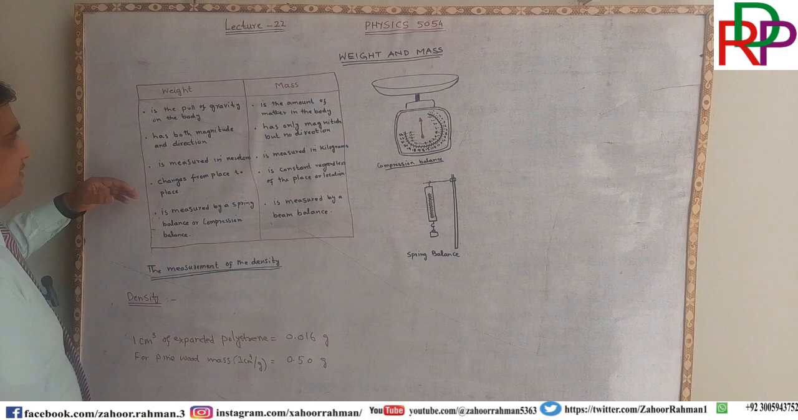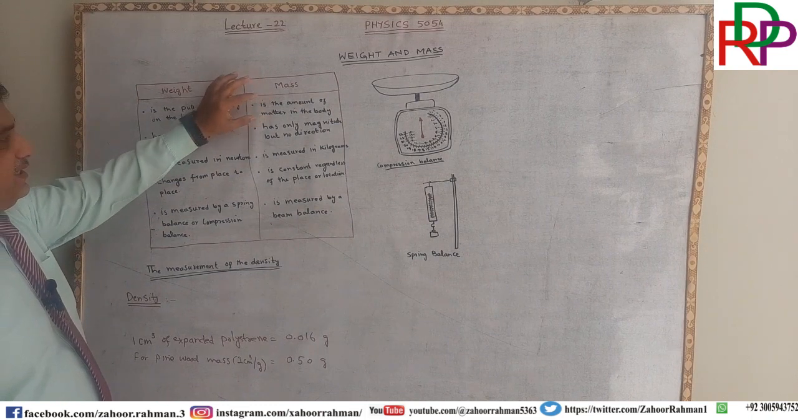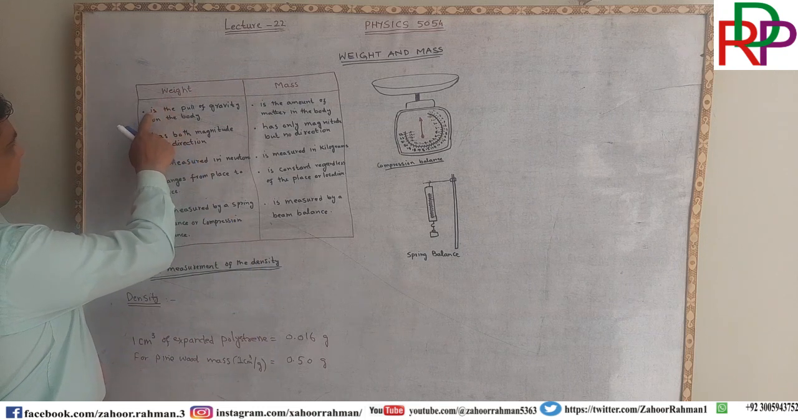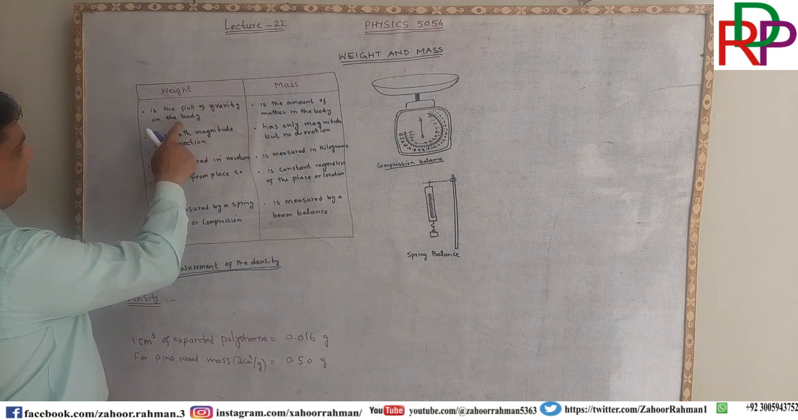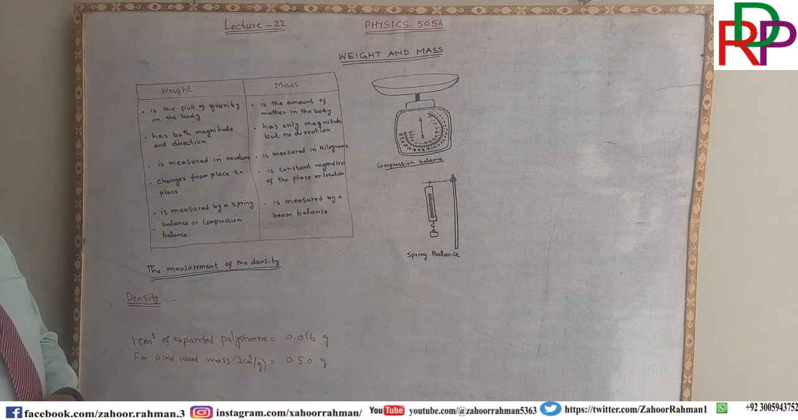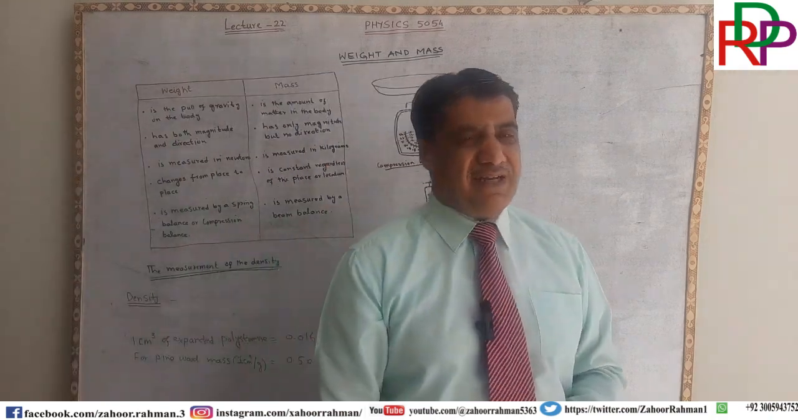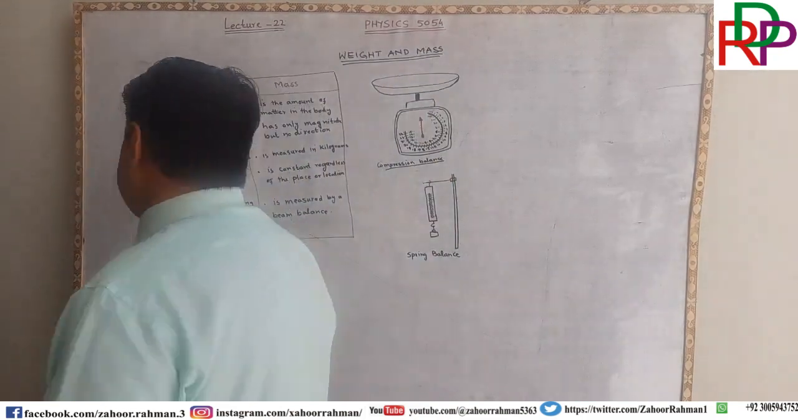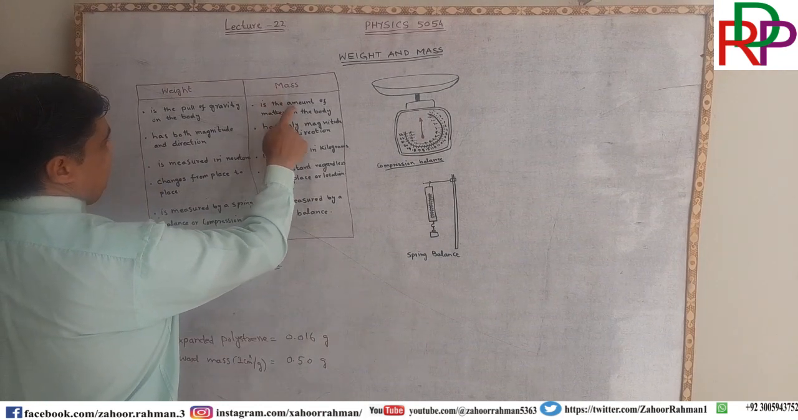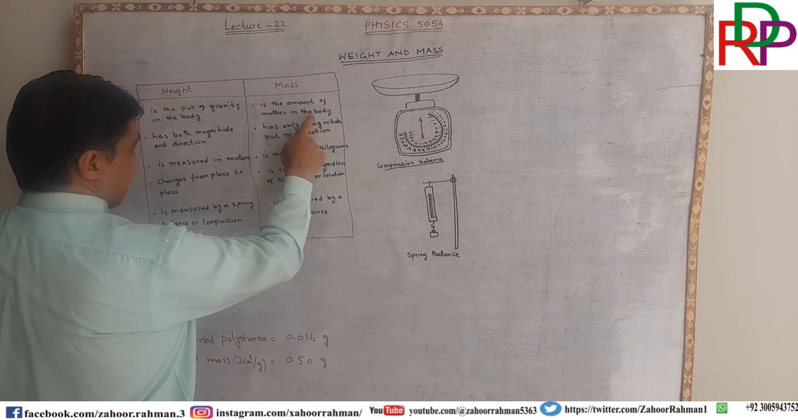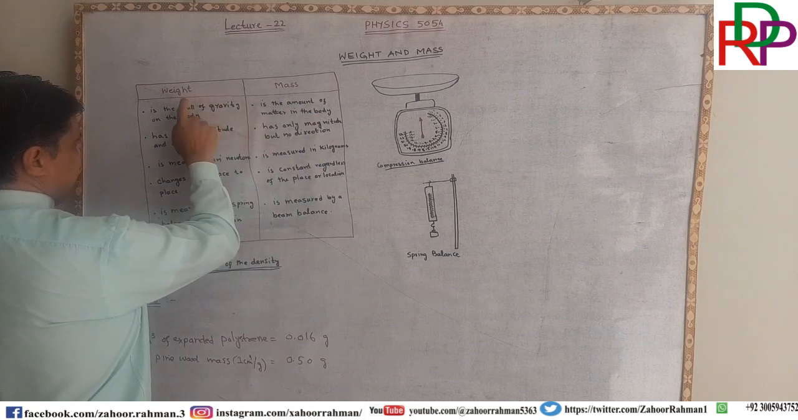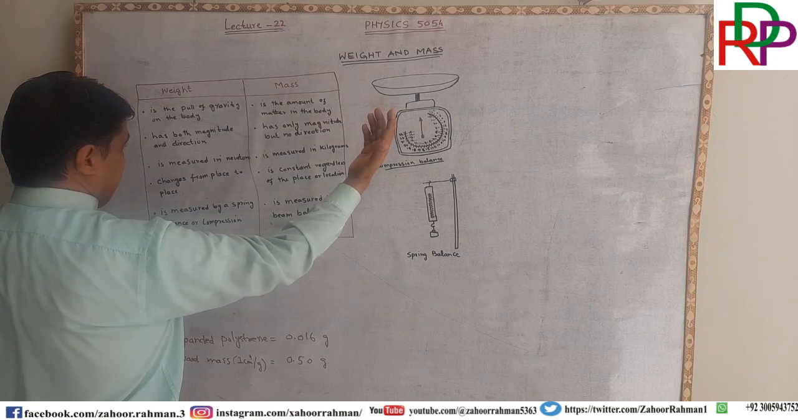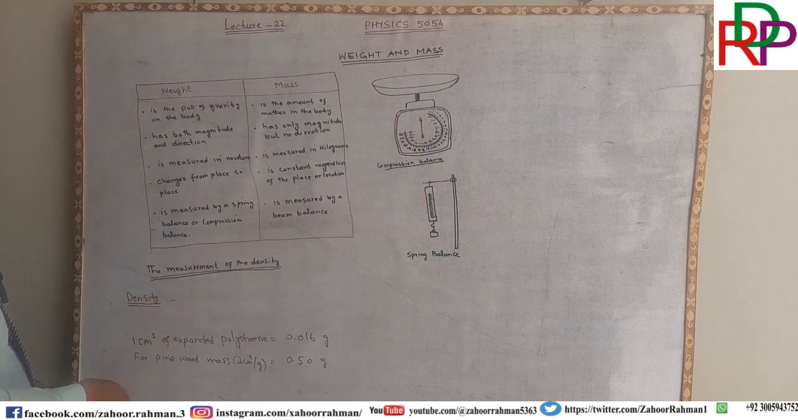So let us start. We are comparing it side by side. What is weight? Weight is the pull of gravity on the body. While mass is the amount of matter in the body. What is weight? It is a force. What is mass? The quantity of matter, as we discussed in the previous lecture.